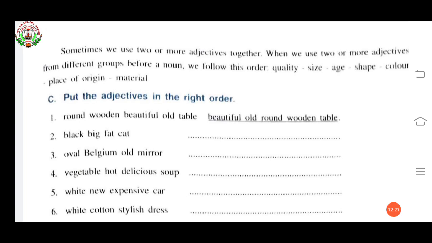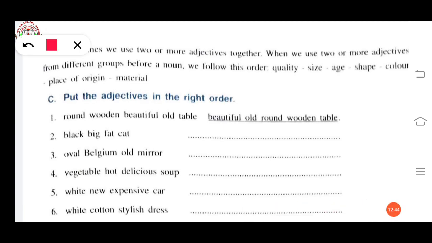Now you have to arrange them in the order given. So your answer is what? Beautiful. Quality is what? Beautiful. Old is age. Size is not given. Shape is given. Round is shape. Wooden is material. And table is noun.